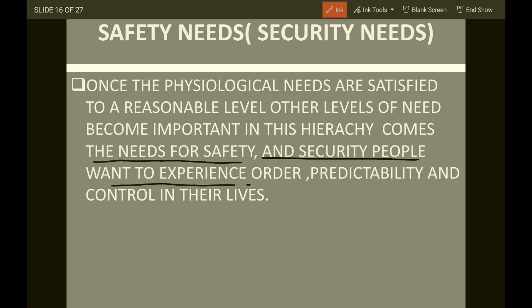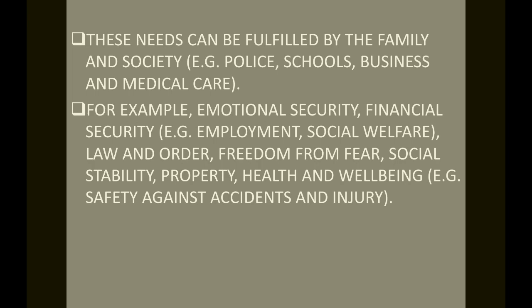People want order, predictability, and control in their life. See what happens if we are living in the society, we want safety against harm, danger. So there needs to be some team or organization which will protect you against harm, danger, risk. Who are they? Police, school, business, medical care.